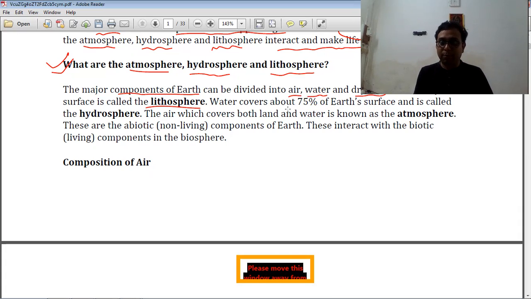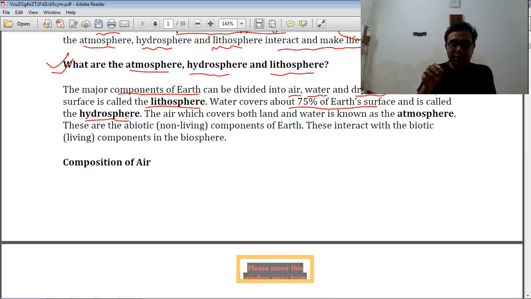That is also very important. It is called the hydrosphere. You already know that hydro means water, right? So the hydrosphere is the water zone of the biosphere. The earth's dry surface is called the lithosphere. On the other hand, the watery part is the hydrosphere, and another one is the air, right?